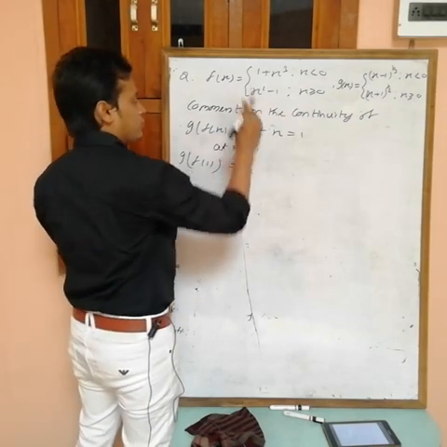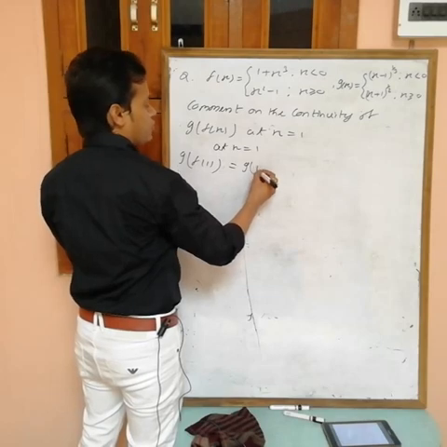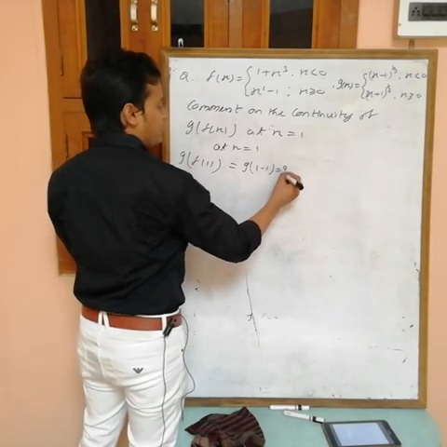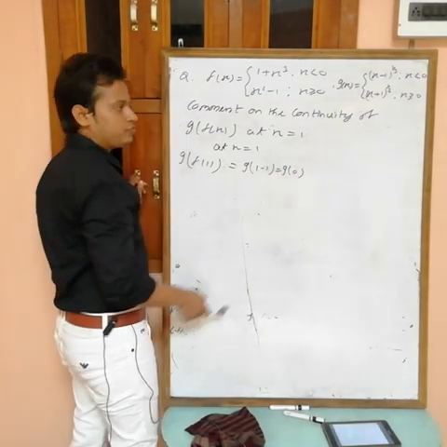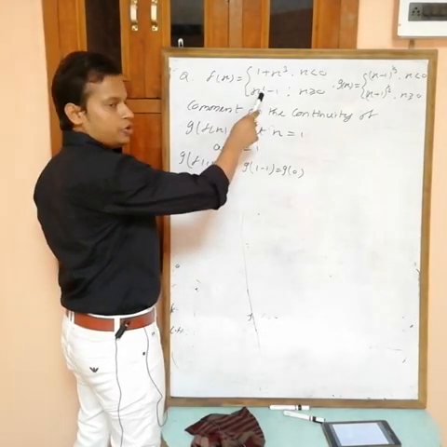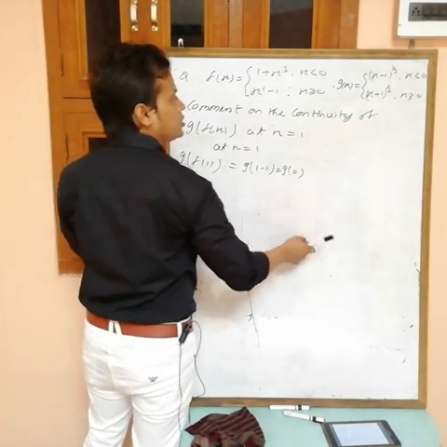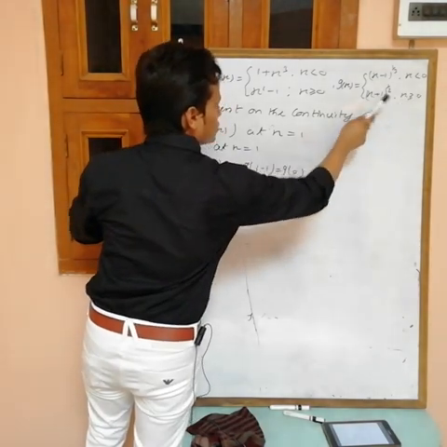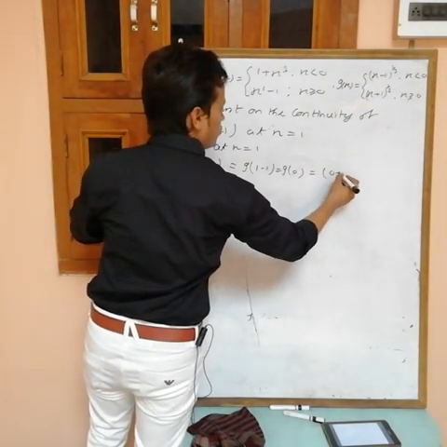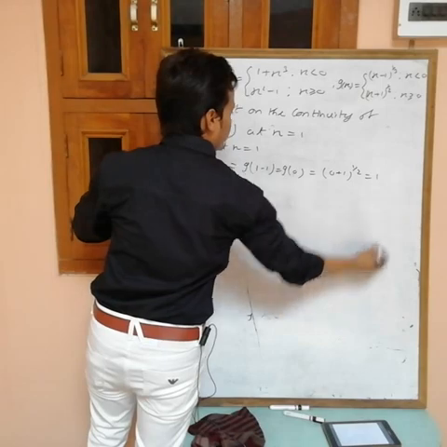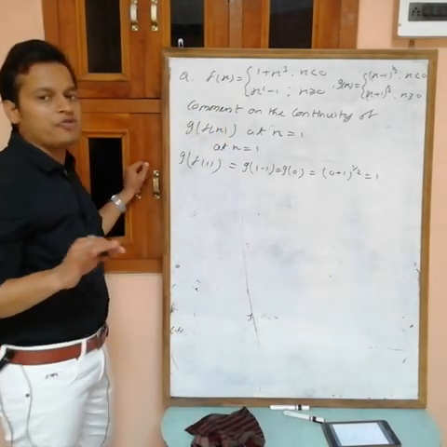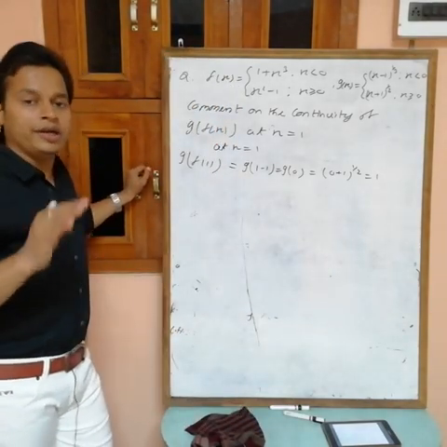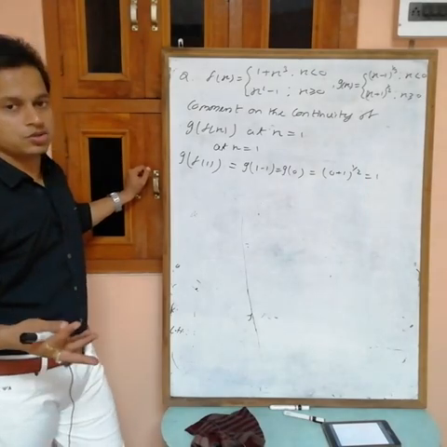Okay, so in this one, if you put x equals 1, 1 square minus 1, what are we getting? Zero. f(1) equals 0. Now put x equals 0 in the x greater than or equal to 0 branch: 0 plus 1 power 1 by 2, what are we getting? 1. Okay, so g of f(1) is equal to 1. Now LHL and RHL must be equal to 1, otherwise this is not continuous.